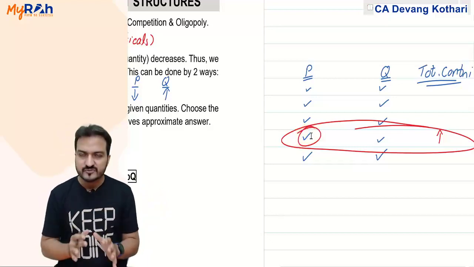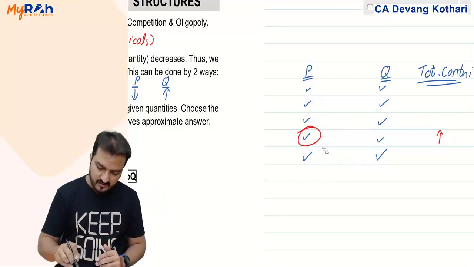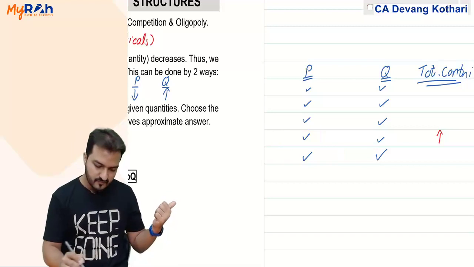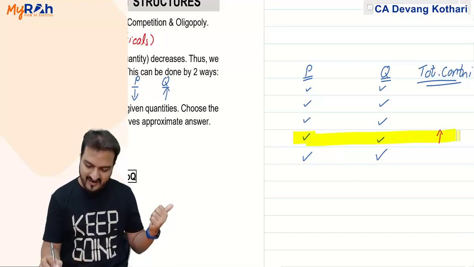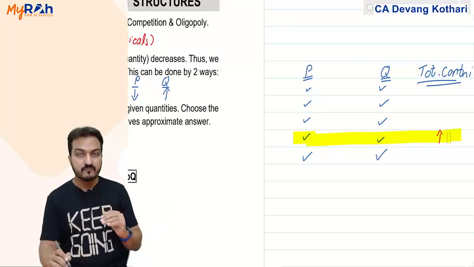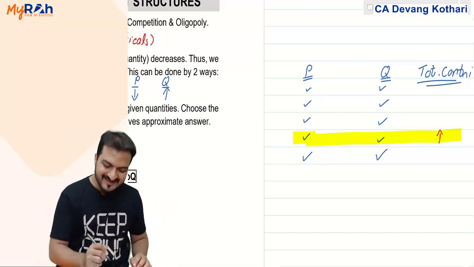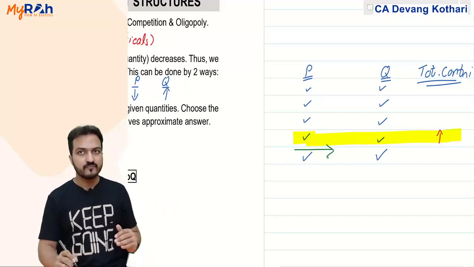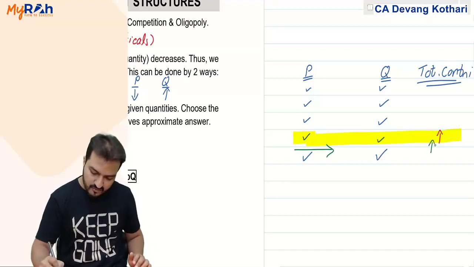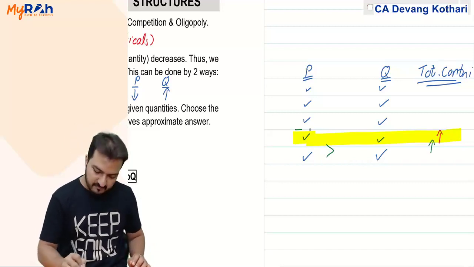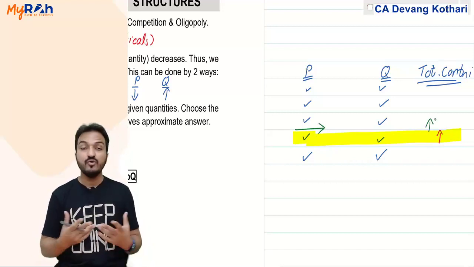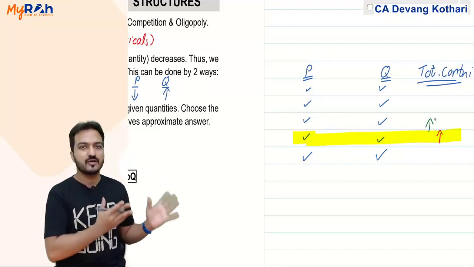Now, isn't it possible that if this price shows you the highest contribution, some price in between over here might give you even more contribution? You never know, because you never check that option.